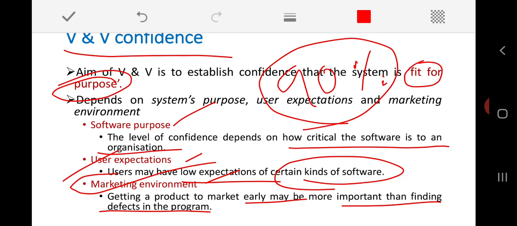So these are the three different factors on which the verification and validation confidence level depends. This is all about the introduction part of our software testing and its two important goals: software validation, and the other one, defect testing.